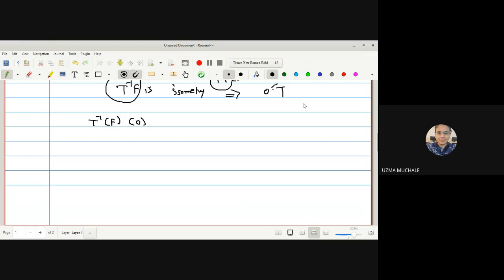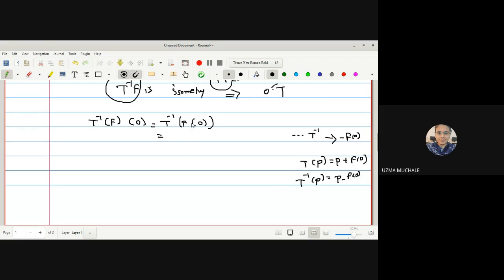So what will be the result? It is equal to T inverse f of 0, which is equal to, right? Now what is our assumption? As T is an isometry, we have proved that T inverse is an isometry. T inverse is a translation by the vector minus f of 0. Correct? So if I say T of P, it is P plus f of 0. And if I say T inverse of P, what should it be? P minus f of 0.